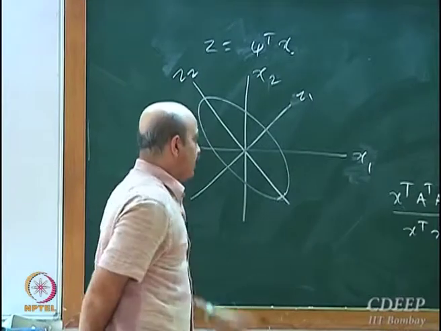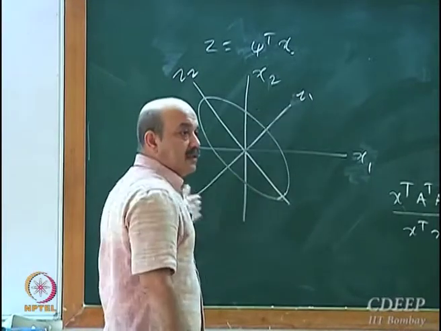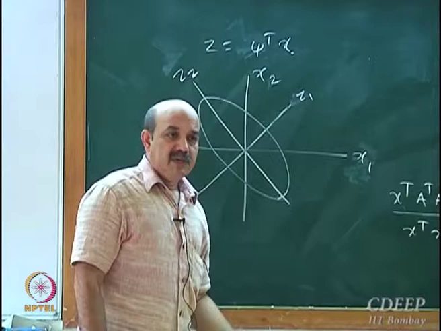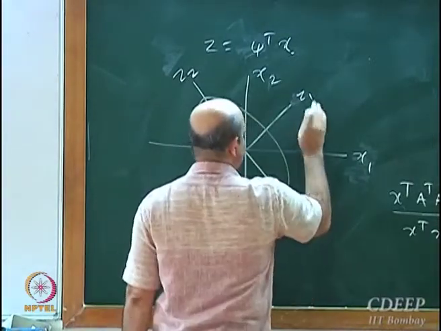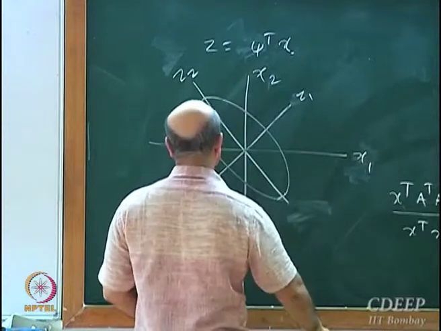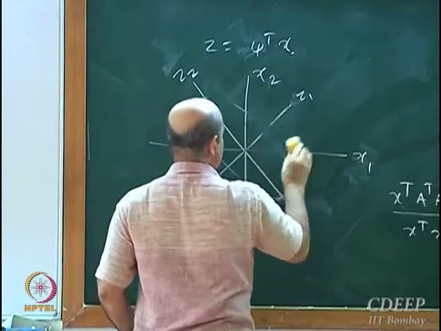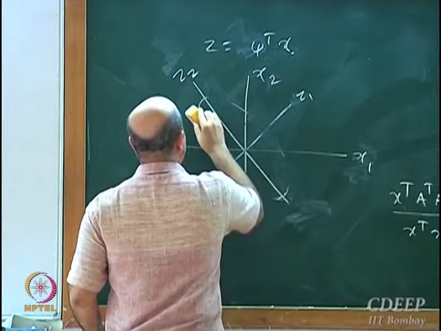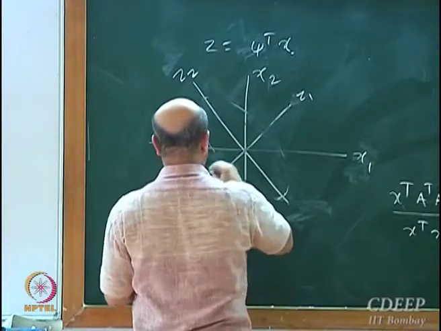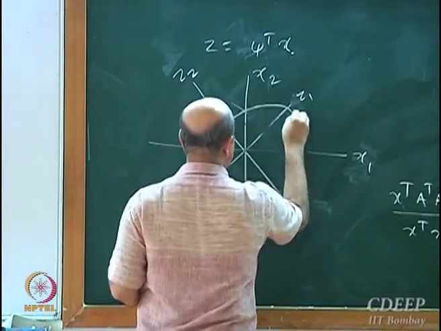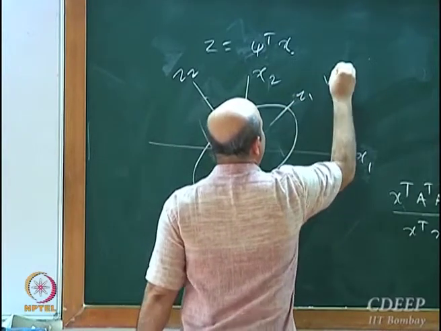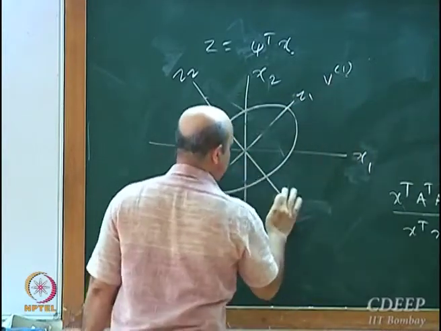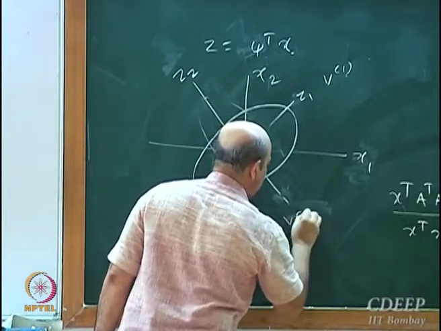The ellipse will be like this. This Z1 will be aligned along your direction V1. Z2 will be aligned along direction V2.